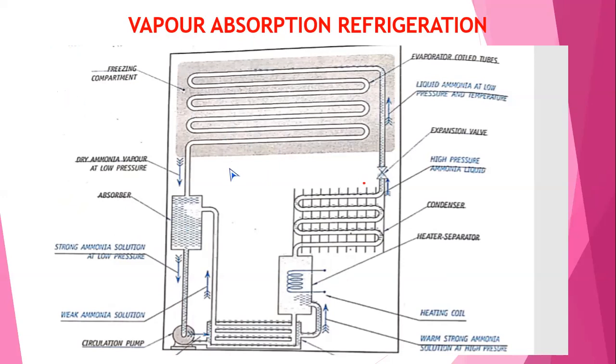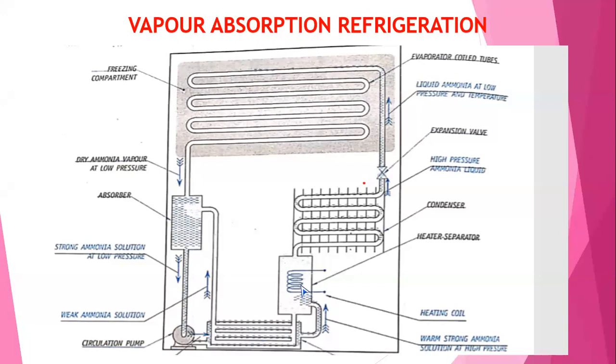But here the absorption of the ammonia vapor takes place. That is, the ammonia coming from the evaporator makes the ammonia vapor. From the ammonia vapor, it is fed to the absorber. There, the absorption of the ammonia takes place and the weak ammonia solution is sent to the circulating pump, and you have the circulating pipe.